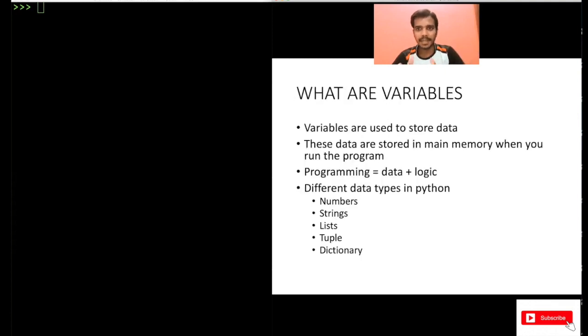Now, what are variables in Python? We understood what variables are in maths. Here also, variables are a kind of symbol or name which is used to store some data. This data is stored in main memory when you run the program. You write the program, use a lot of data in it, and store that data in variables. When you actually run the program, all this data will be stored in the main memory of the system, and then your program will run. So that's how it happens.